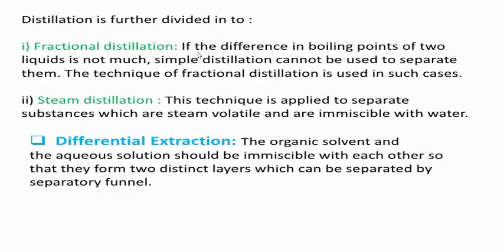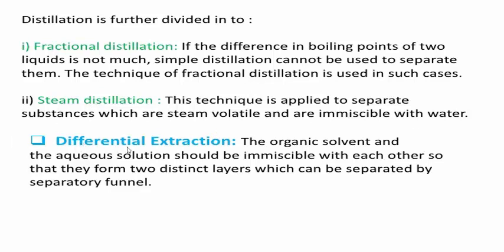Distillation is further divided into two types. Mainly there are two types of distillation processes. What are those? Fractional distillation and steam distillation. What is fractional distillation? This process helps to separate the different components present in a mixture based on their boiling points. If the difference in boiling points of two liquids is not much, simple distillation cannot be used to separate those. The technique of fractional distillation is used in such cases. And another one, the steam distillation process. This technique is applied to separate substances which are steam volatile and immiscible with water.